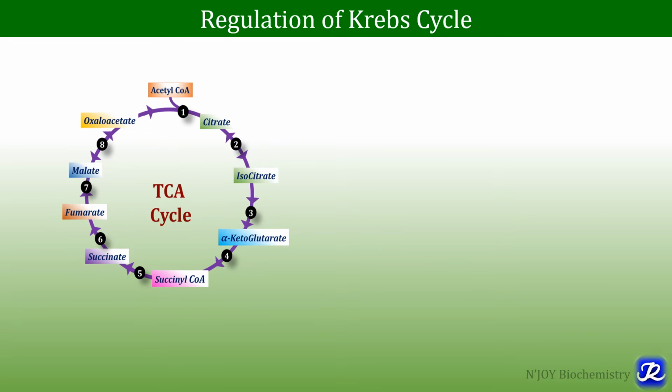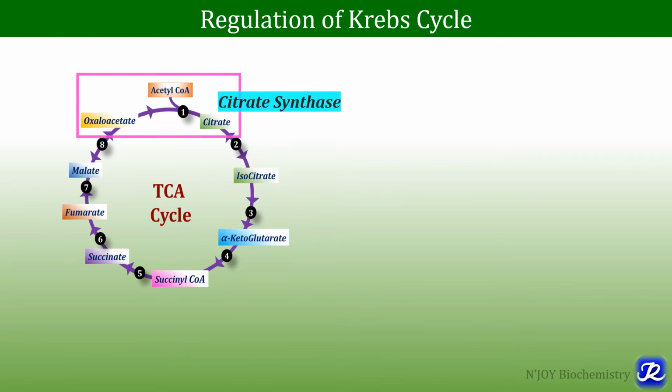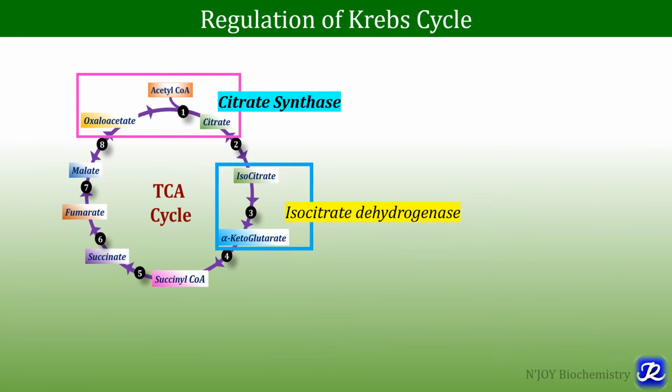Now let's see the regulation of Krebs cycle. There are 3 enzymes of Krebs cycle which are regulated, and the first enzyme is citrate synthase, which catalyzes the formation of citrate from acetyl-CoA and oxaloacetate. Second regulatory enzyme is isocitrate dehydrogenase, which catalyzes formation of alpha-ketoglutarate from isocitrate. And third regulatory enzyme is alpha-ketoglutarate dehydrogenase, which catalyzes formation of succinyl-CoA from alpha-ketoglutarate.